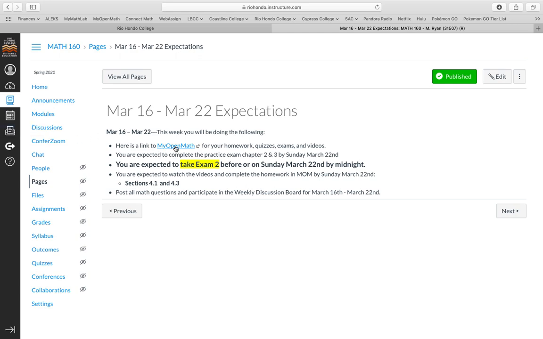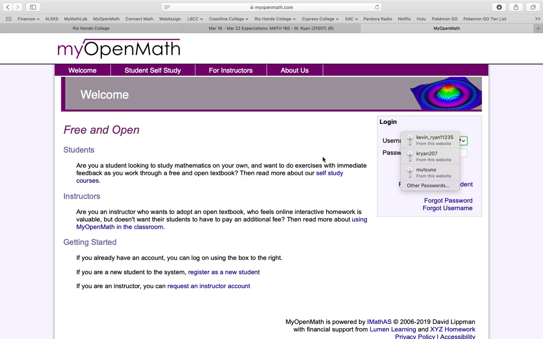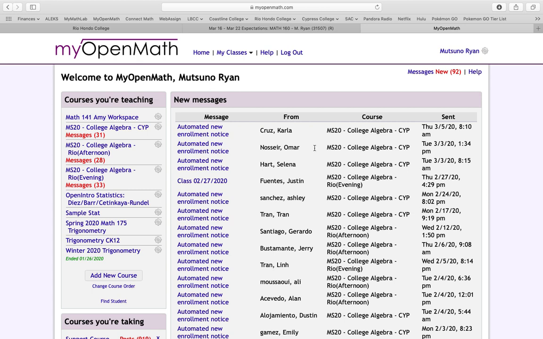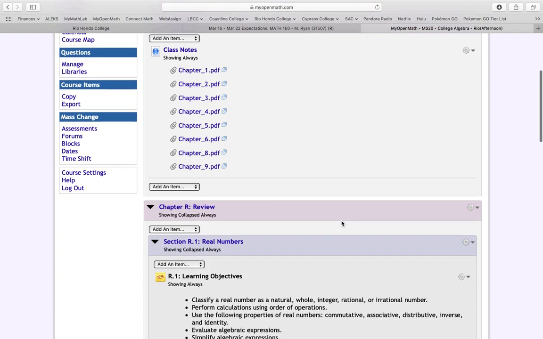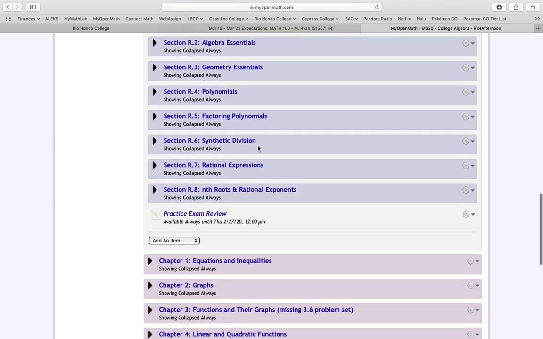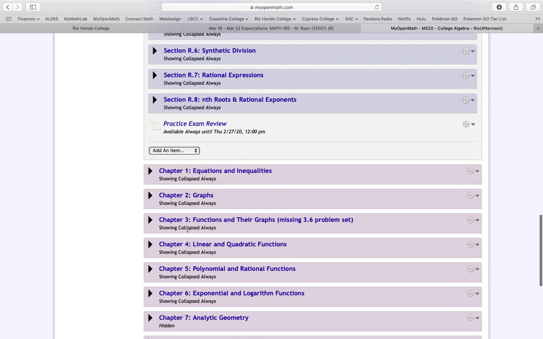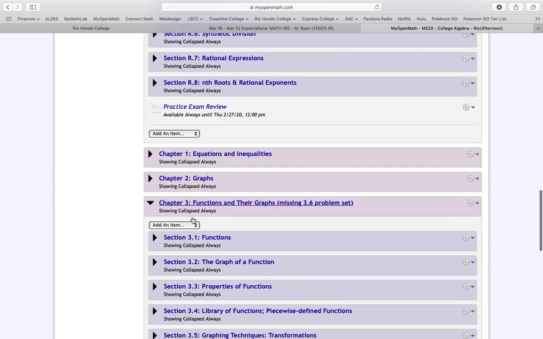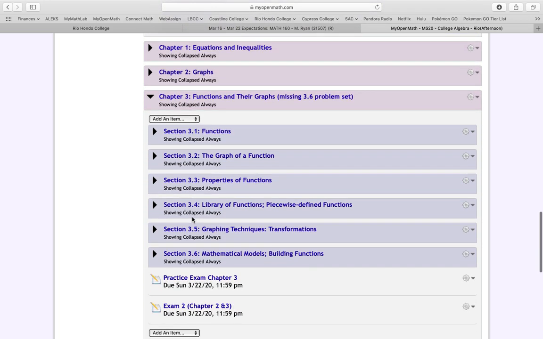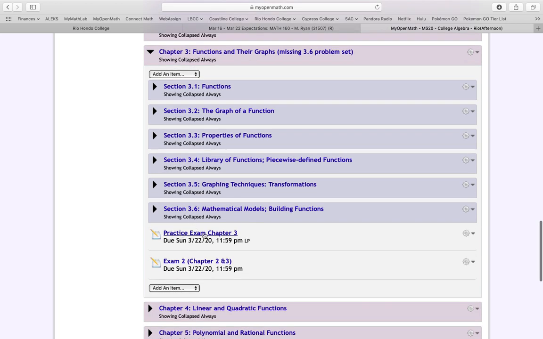I want to shoot over to My Open Math, where there's a handful of small changes. You'll log in just like you normally would and select your class, and you can see your syllabus is still here. You guys are currently working on chapter 3, and here's your practice exam, and here is the exam that is due this Sunday.